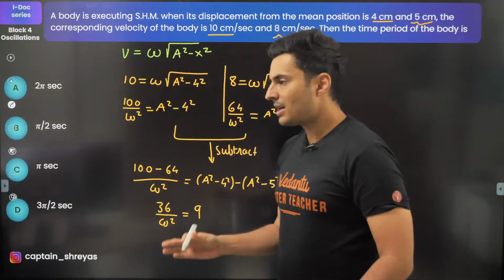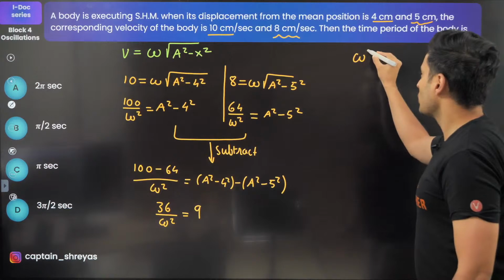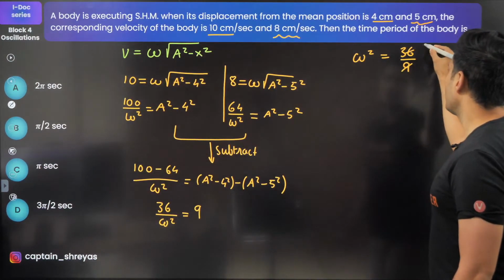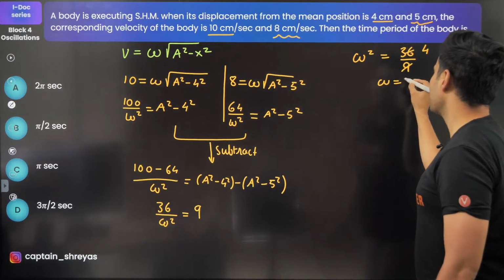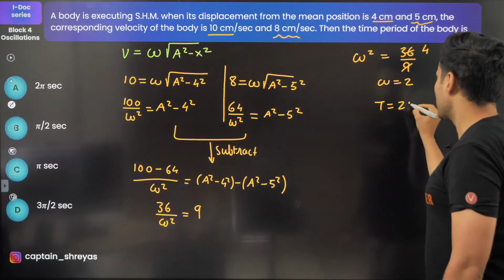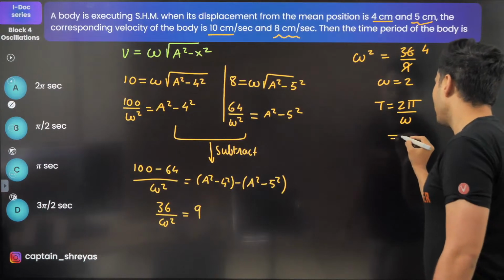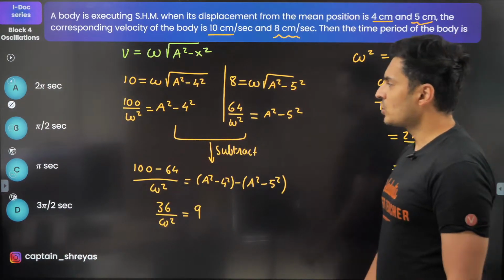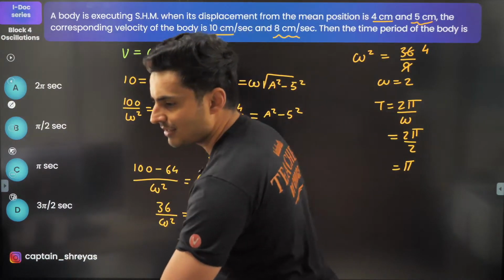So from this, all I have to do is rearrange it. So omega square will be 36 by 9, that's obviously 4. So omega is nothing but 2. So time period is 2 pi by omega. So 2 pi by 2, which is again pi. So pi seconds is the answer, which is option C.